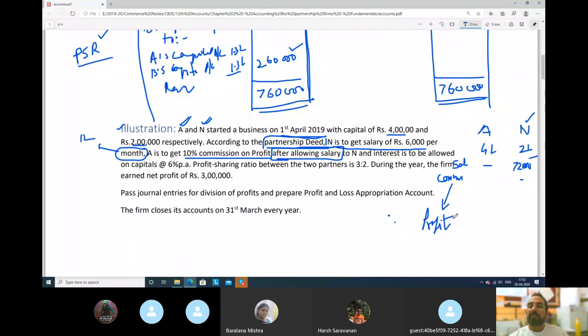Perfectly fine. But when? After allowing salary to N. So first you will pay salary to N from his commission. Let's see. And interest to be allowed on capitals. Profit sharing ratio is this: during the year the firm earned a profit. See here, this line. The firm earned a profit of 3 lakh rupees. So profit is how much? 3 lakh rupees. Okay.